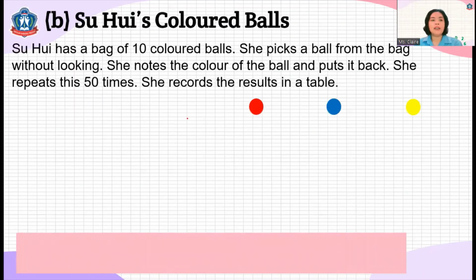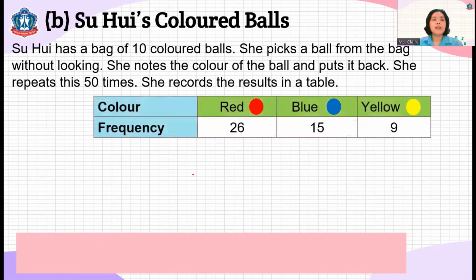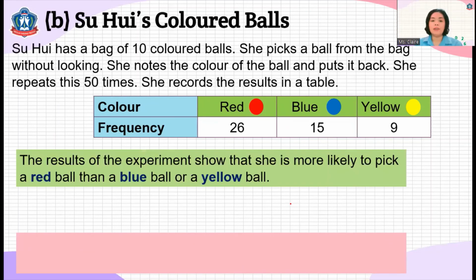Okay, take a look here, children. Suhu has a bag of 10 colored balls. She picks a ball from the bag without looking. She notes the color of the ball and puts it back. She repeats this 50 times. She records the result in a table.